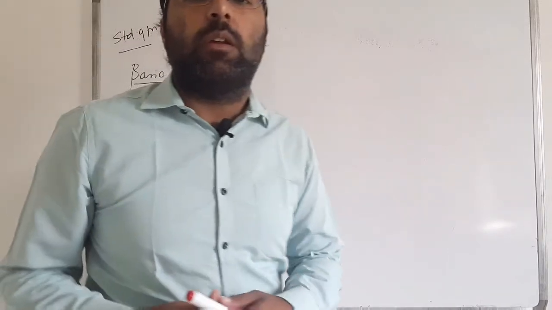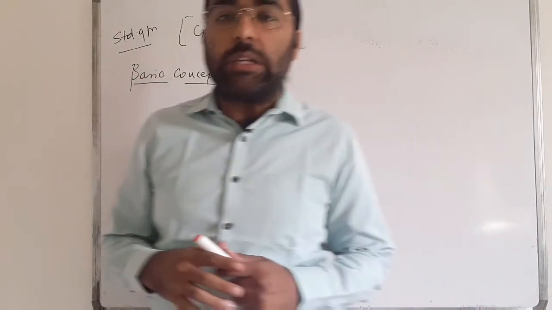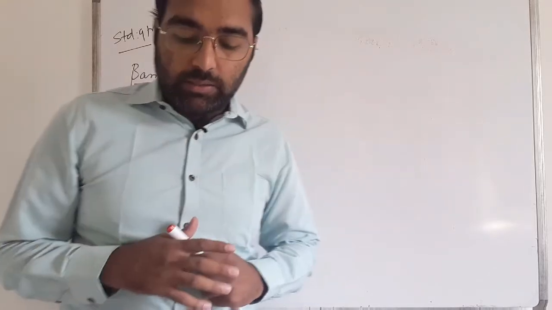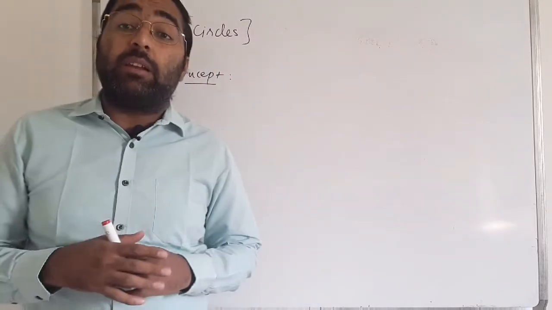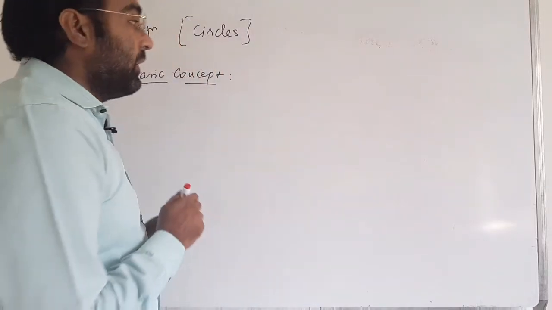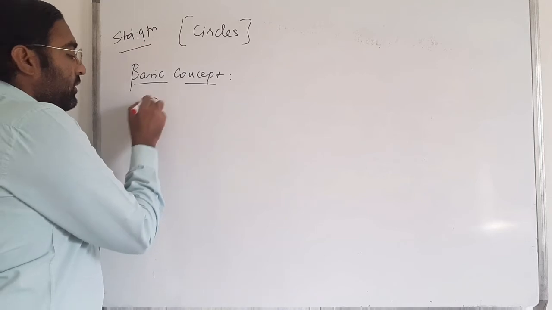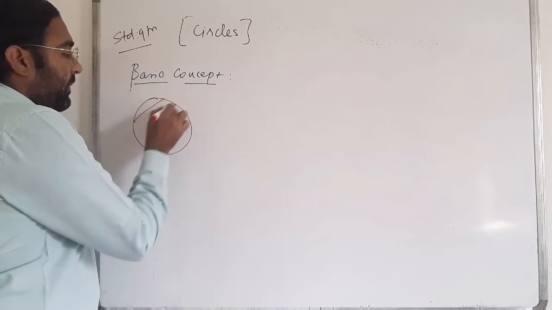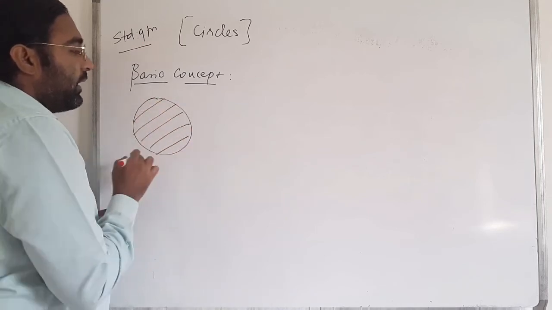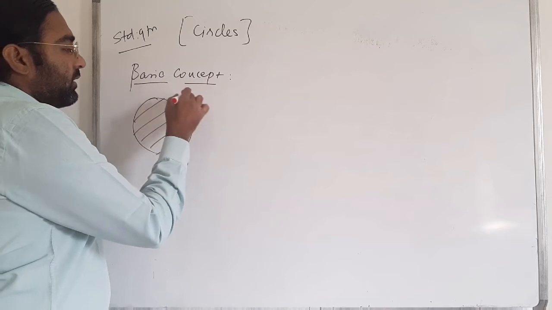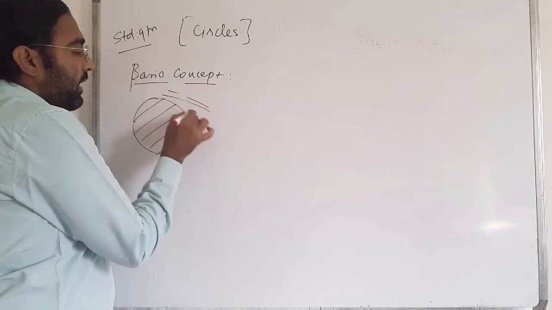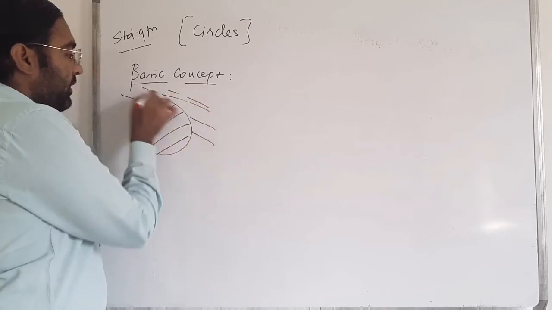Now, the circle divides the plane into three parts. One is the interior part of the circle, and the other is the exterior part of the circle.